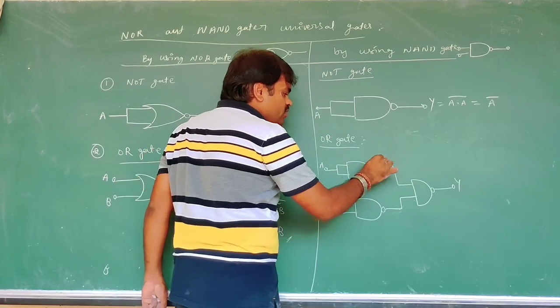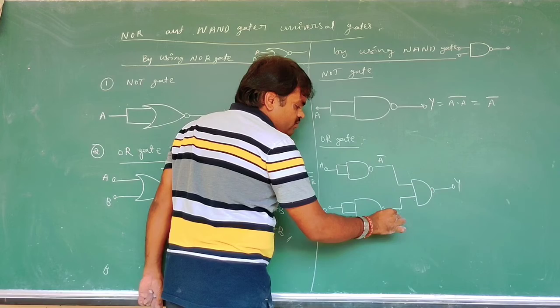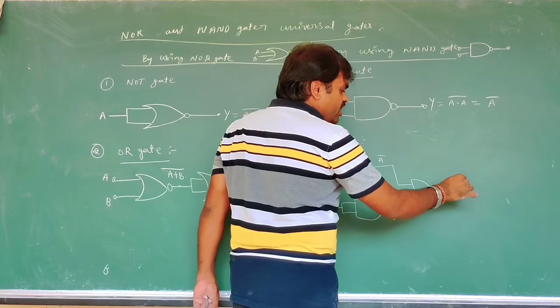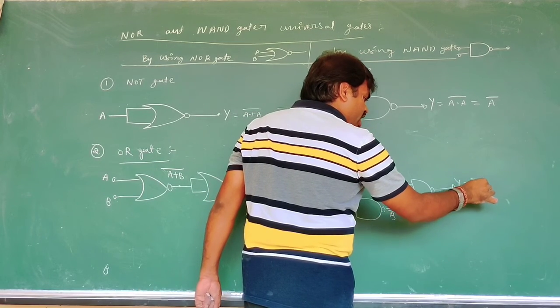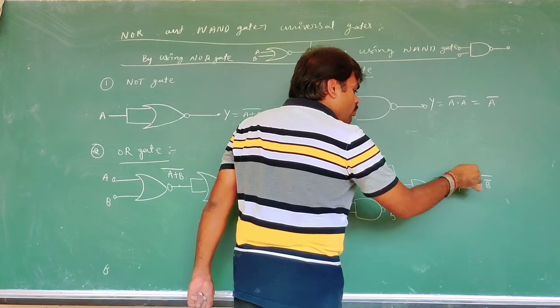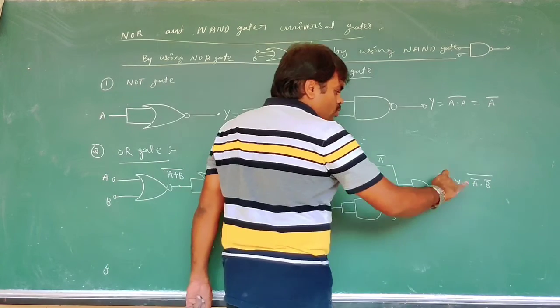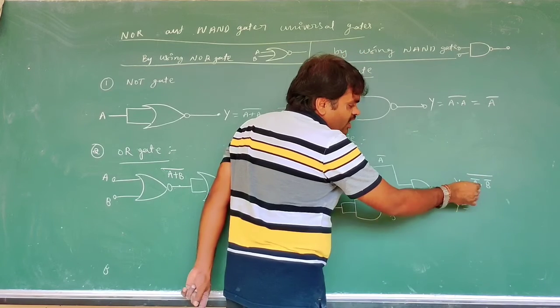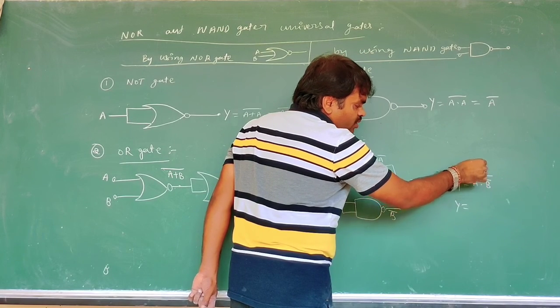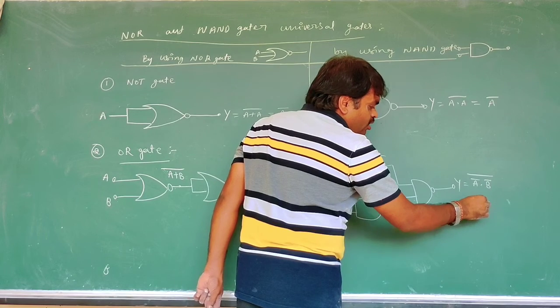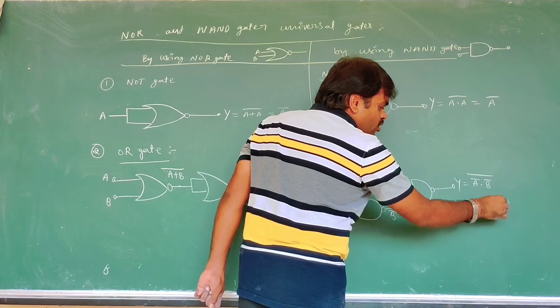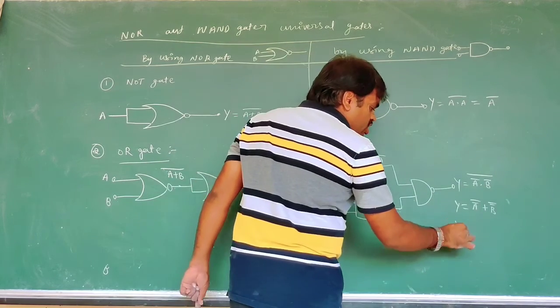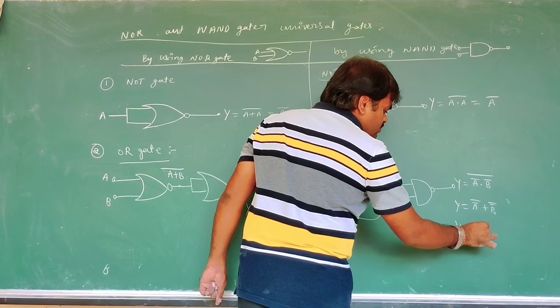That's why we get A bar and B bar. Now what do you write here? A bar dot B bar whole bar. Now by using De Morgan's law, A dot B whole bar is A bar whole bar plus B bar whole bar. No cutting that. So Y is equal to A plus B.